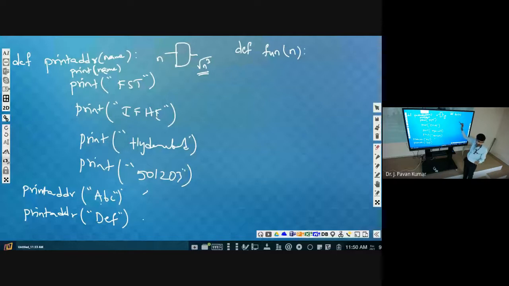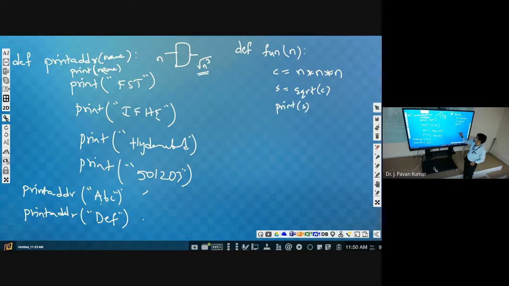So let C represent the cube. How can we calculate n cube? n star n star n, or n double star 3, that is also fine. Now we have got the cube. Then afterwards sqrt of C, then we have got S. That we will be printing here.